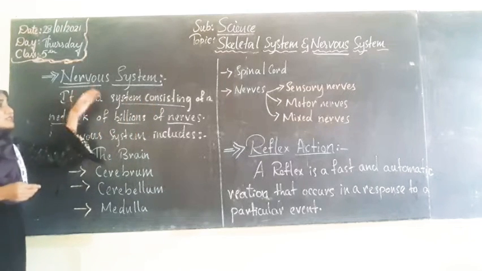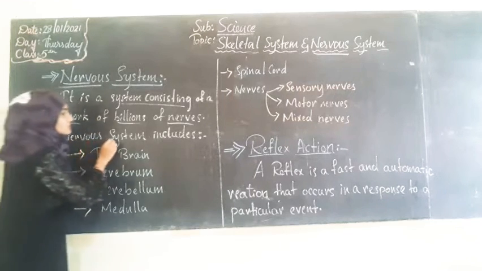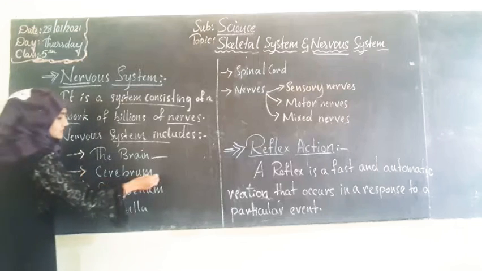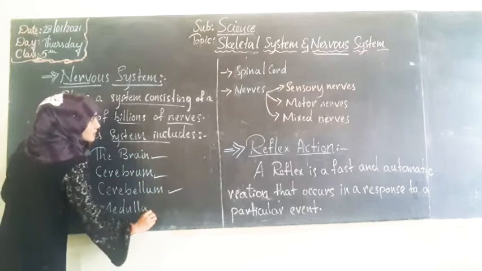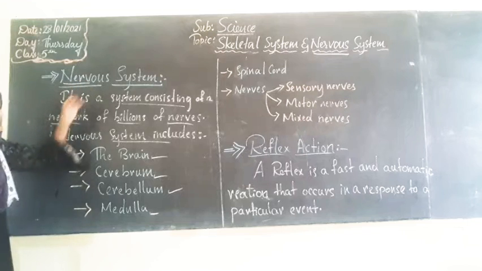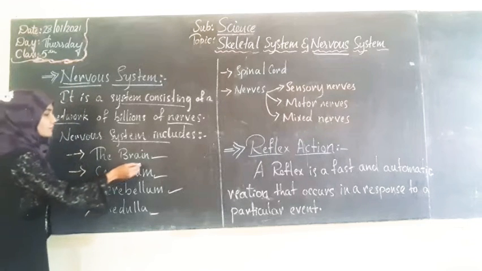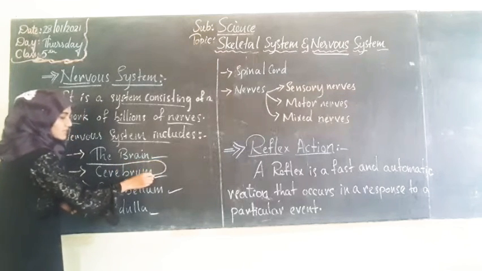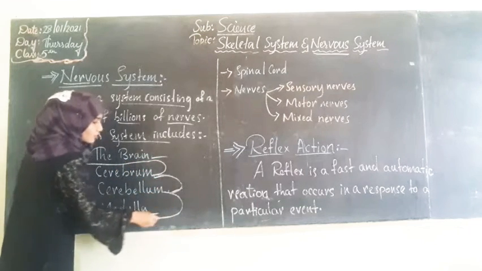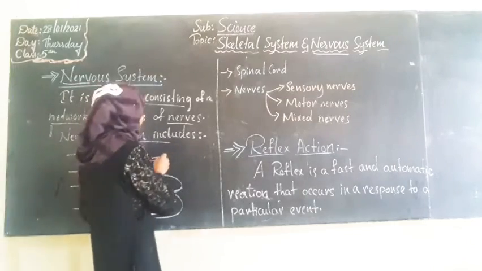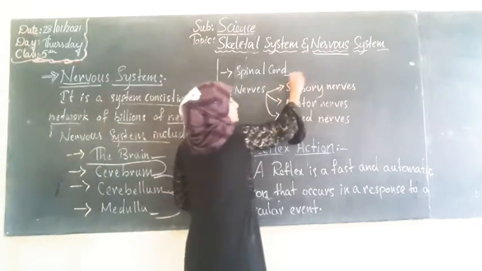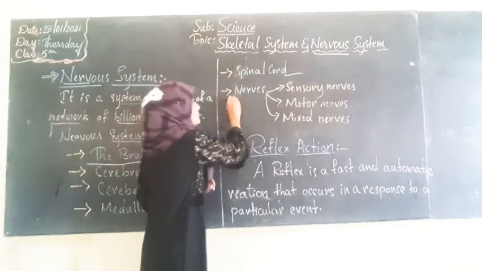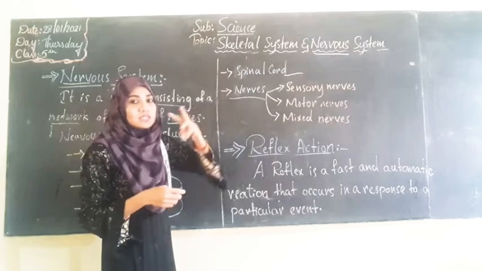Now this nervous system consists mainly of the brain. In the brain we can see the cerebrum, cerebellum and the medulla. Next, along with the brain, it consists of the spinal cord and nerves.